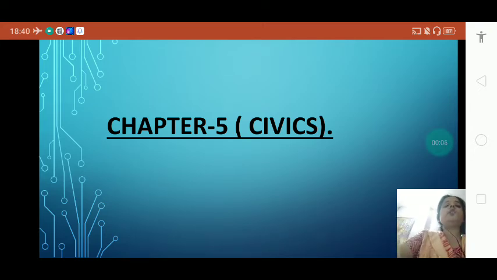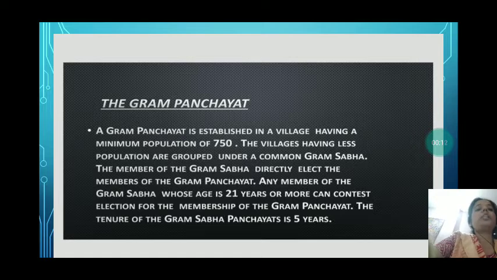This is the second video of chapter 5 civics. In the first video we have read about the Panchayati Raj. The Panchayati Raj has a three-tiered structure: village level, block level and district level. Then we have read about the village level also. The village level is also divided into three parts: Gram Sabha, Gram Panchayat and Nyay Panchayat. About Gram Sabha we have discussed in the first video. Now we will see the second level of the village level, that is Gram Panchayat.